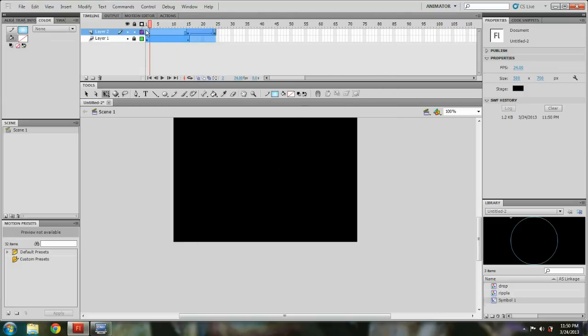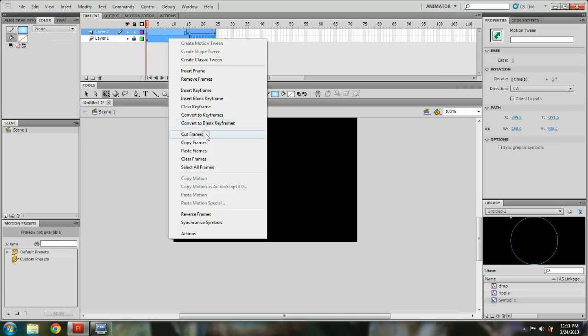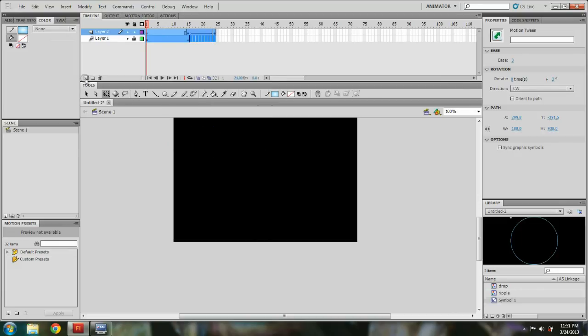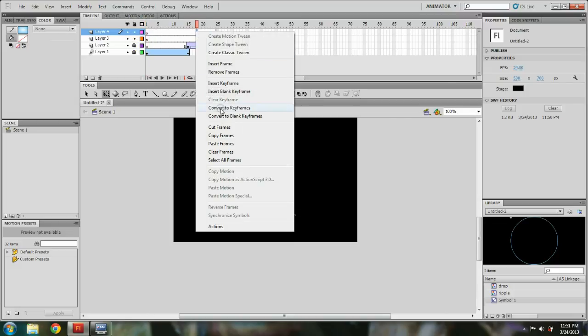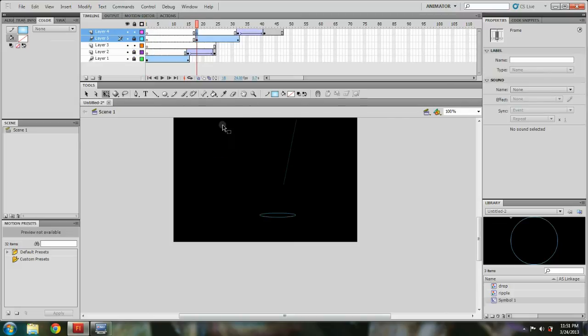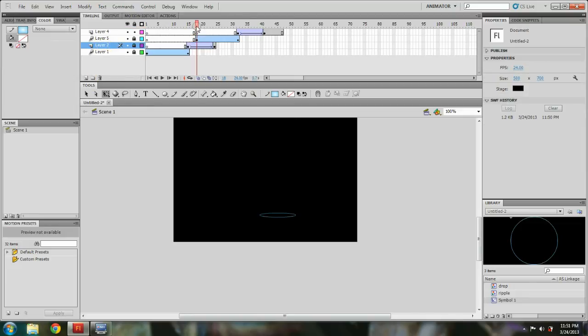I'm gonna copy these frames. Make 2 extra layers. Let's see where our animation is.